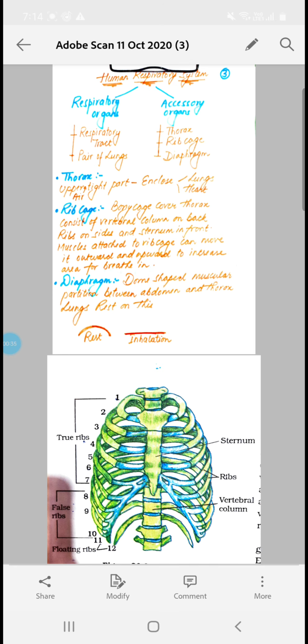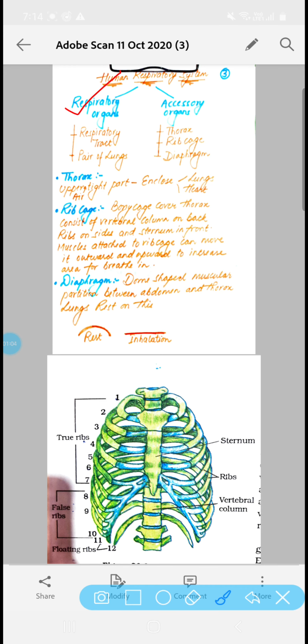The respiratory system is basically helping in exchange of the gases as well as to produce the energy. By exchanging the gas, by the process of respiration, the energy is produced. So human beings have a well developed, well advanced respiratory system, which is further divided into two parts, that is respiratory organs and accessory organs.